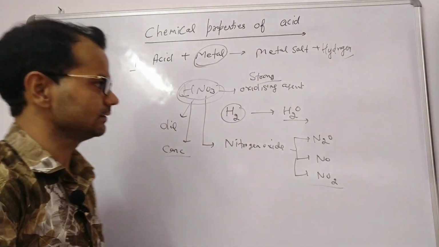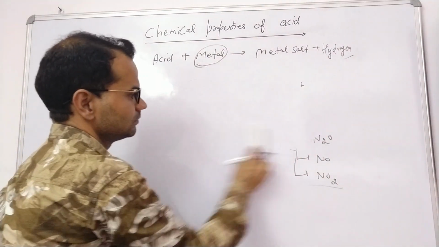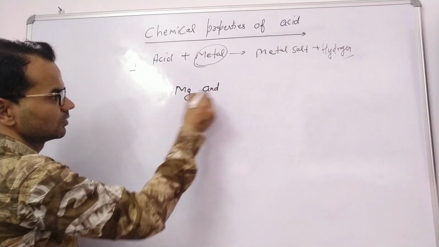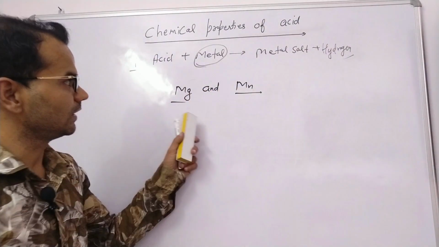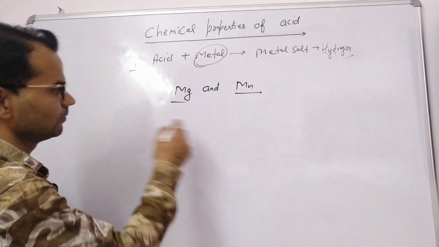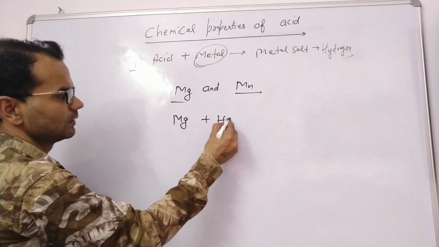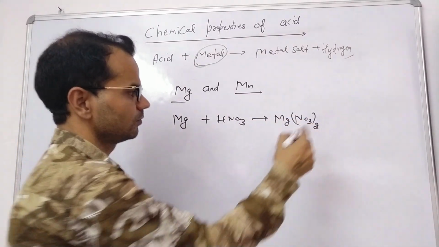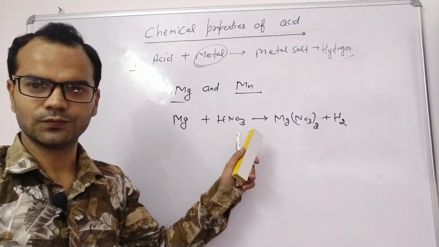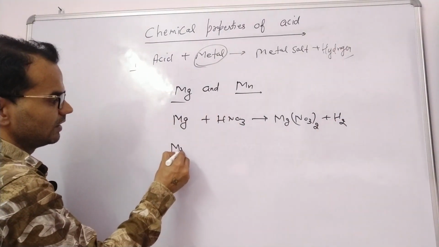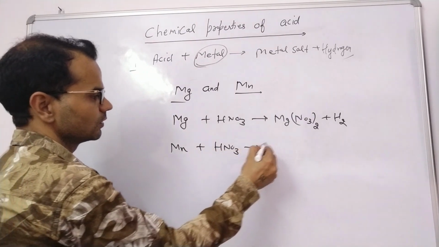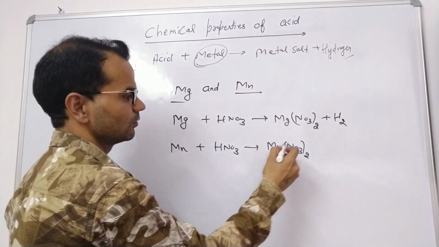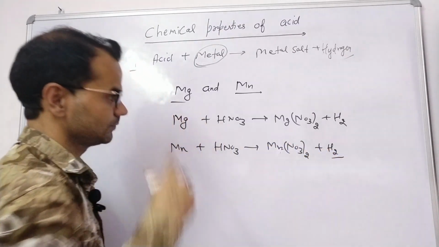Those two different metals are magnesium and manganese. They react with the nitric acid to form hydrogen gas. Mg plus HNO3 to give magnesium nitrate plus H2. Similarly, manganese reacts with nitric acid to give Mn(NO3)2 plus hydrogen gas is released.